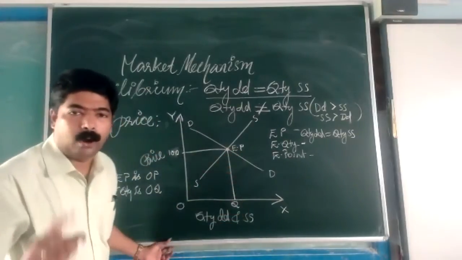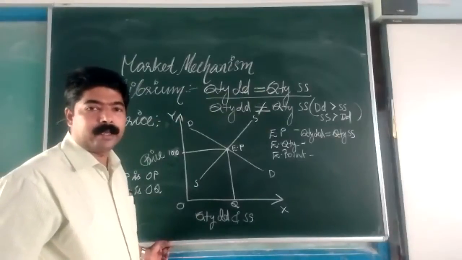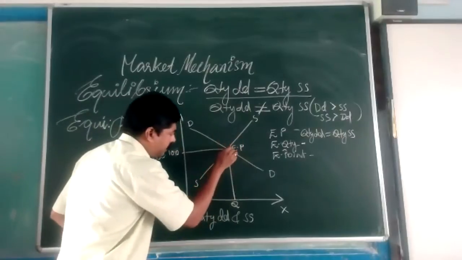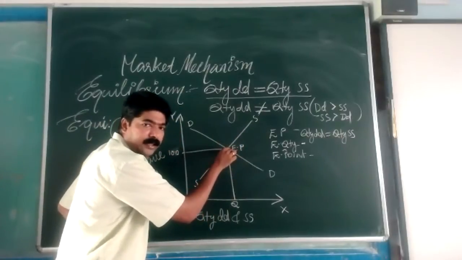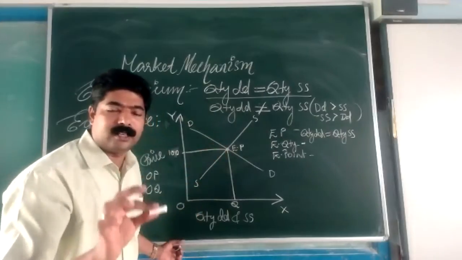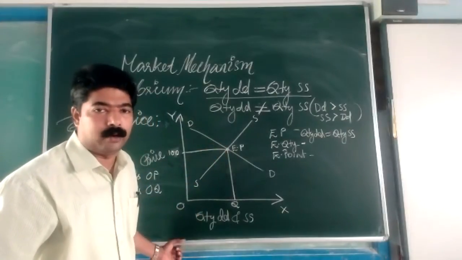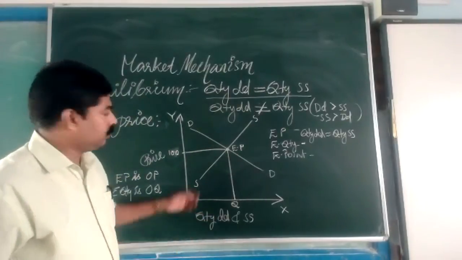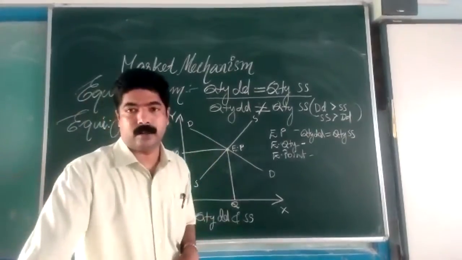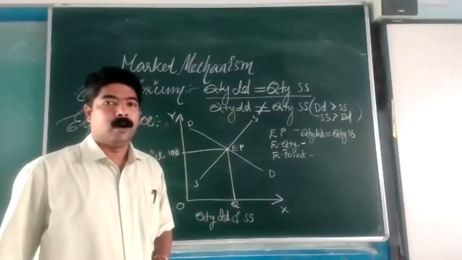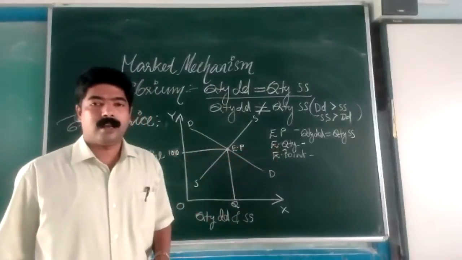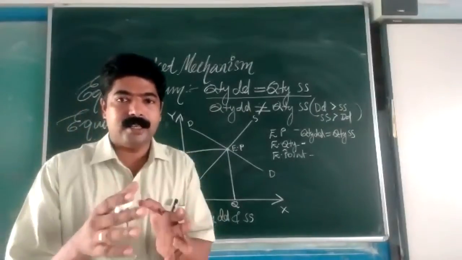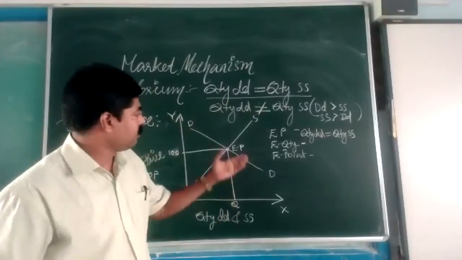Now, what is the equilibrium point? Equilibrium point is the point at which, this is the point, the quantity demanded is equal to the quantity supplied of that commodity. That is what the equilibrium point is. So three 2-mark questions you can expect from this. What is meant by equilibrium price, or what is meant by equilibrium quantity, or else what is meant by equilibrium point? Any of three questions.